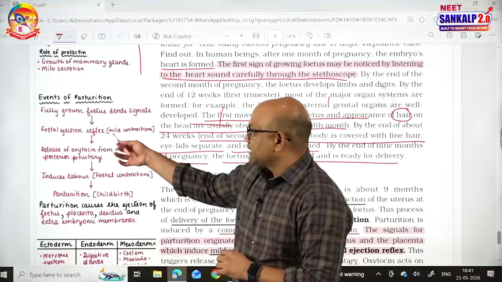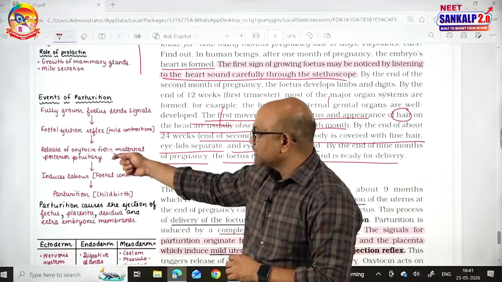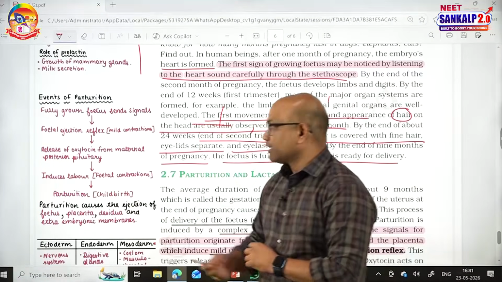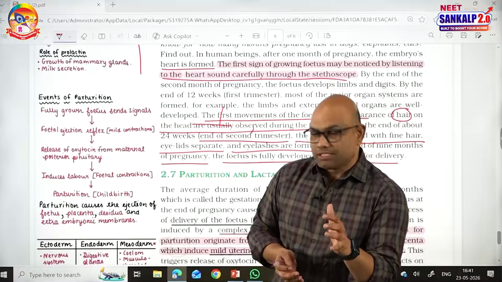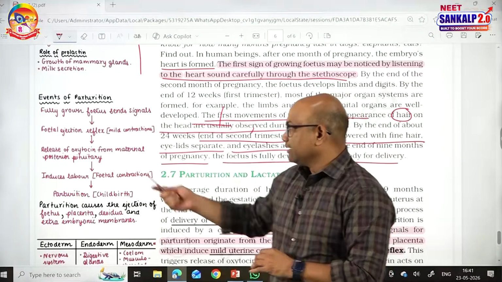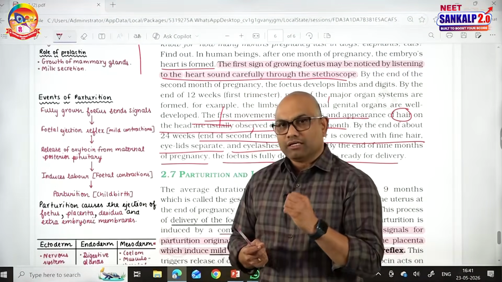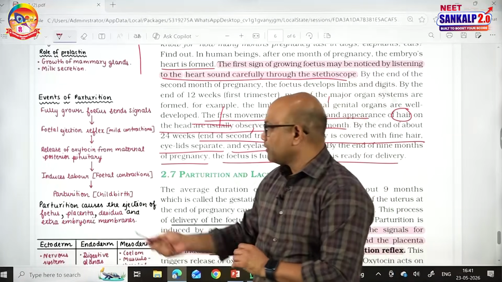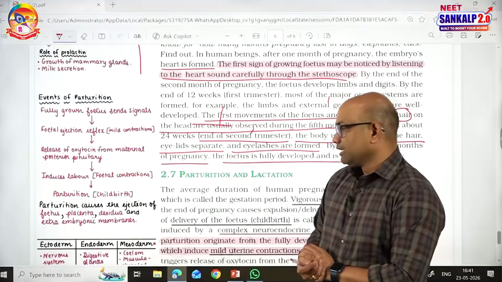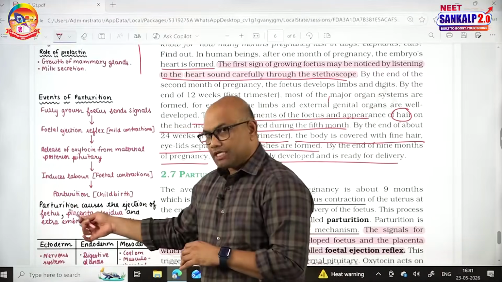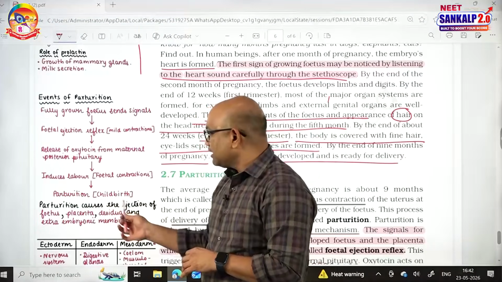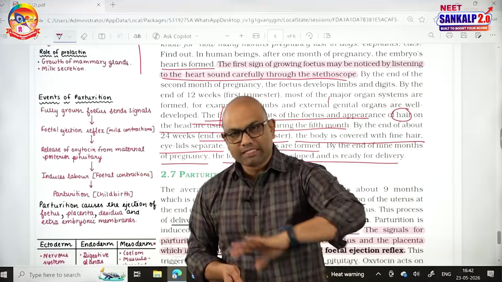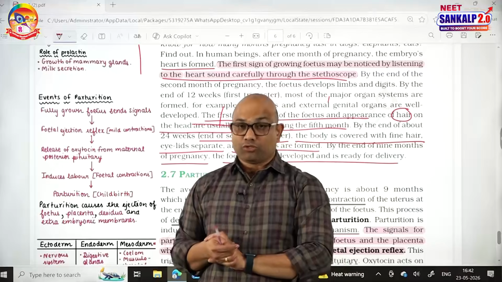See, fetal ejection reflex is mild contraction that induces the release of oxytocin. Oxytocin increases the strength of the contractions. Those strong contractions are said to be labor, and that labor causes the pushing of the child out of the birth canal by a process called parturition, childbirth. And during parturition, the ejection of fetus, placenta, decidua, extraembryonic membranes can occur. All these contents come out by a process called parturition.